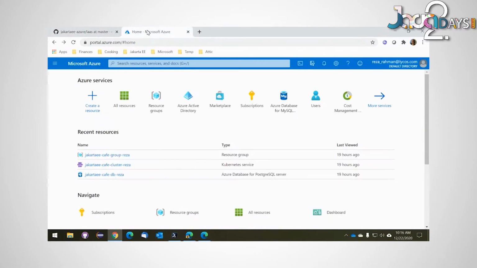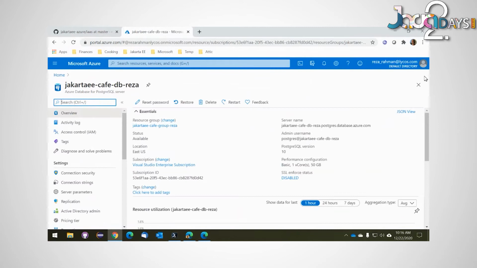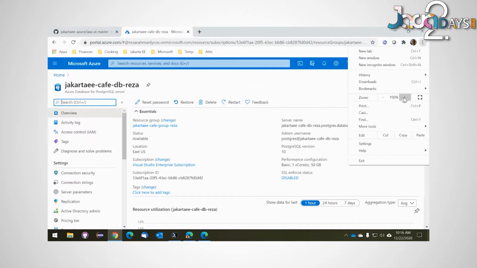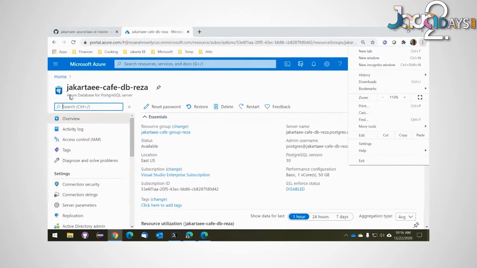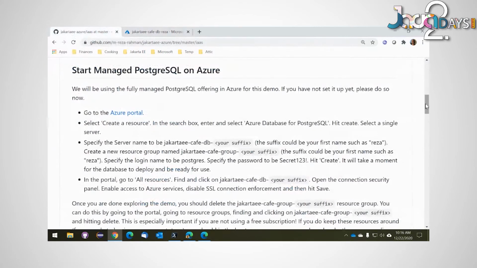Again, just to save us a little bit of time and to be able to get through this a little bit quicker, I've already created the database instance. So here's the database instance. And hopefully you can read this. Let me increase the font size a little bit. It says Azure Database for Postgres Server. Okay, so it is already up and running. It's up and running on this server name, as you can hopefully see. So this is where I can connect to the database. So it is already up, already ready to go.